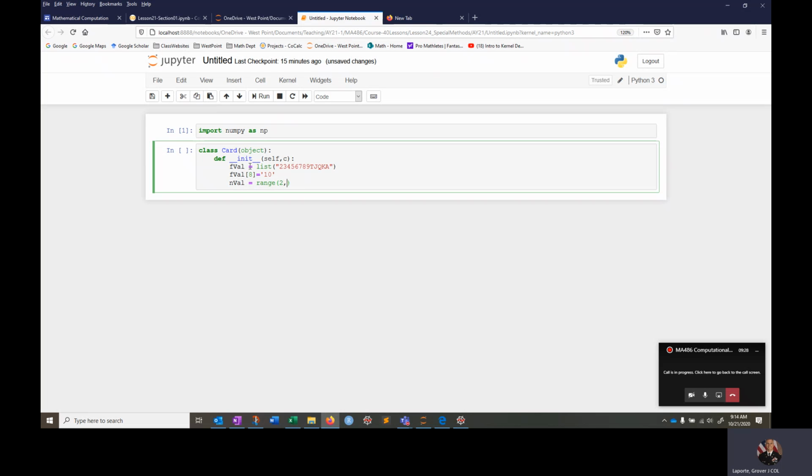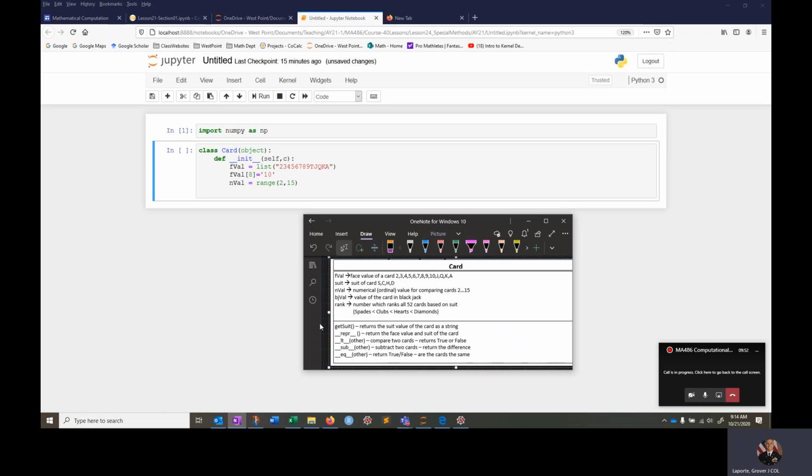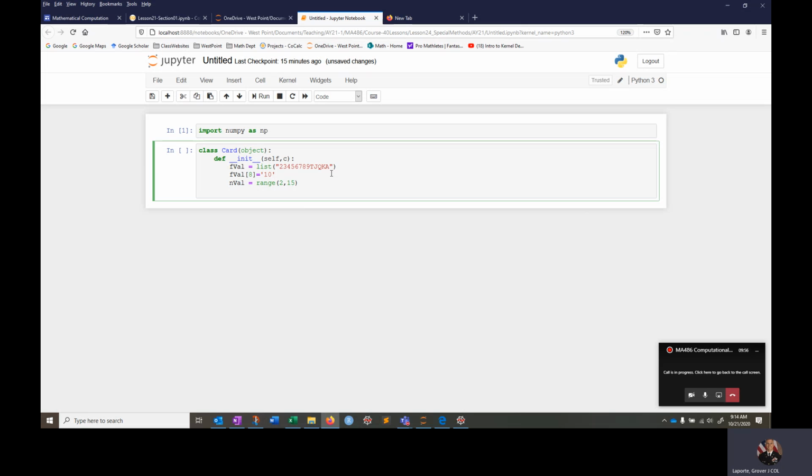Range, and we want to go from 2 to 15. The reason we start at 2 is because I want it to line up. In other words, the numerical value for 5 should be the number 5, for 10 should be 10. And when we ordinally rank these things, jack is the one after the 10, so we let that be 11, and then 12, 13, 14. And why is it 15? Let me see, I did say 15 on here. What I really meant was 14, because the ace is going to be given a value of 14, because we know that goes to n minus 1. So that's nval.